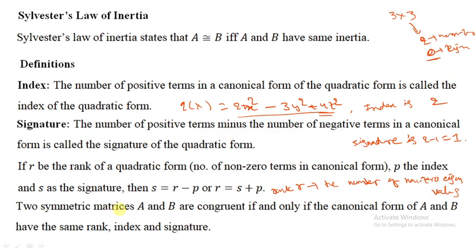Now two symmetric matrices A and B are congruent if and only if the canonical forms of A and B have the same rank, index and signature. These all are the same: rank, index, signature. If the inertia is the same, they are congruent. If rank, index and signature are the same, you can say A and B are congruent.